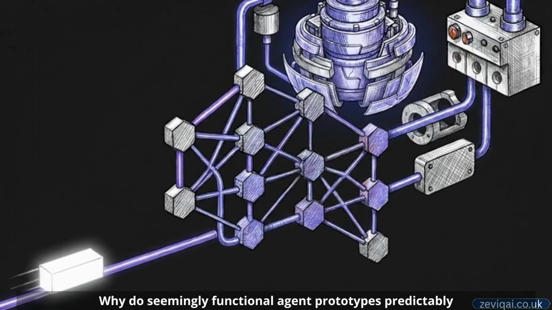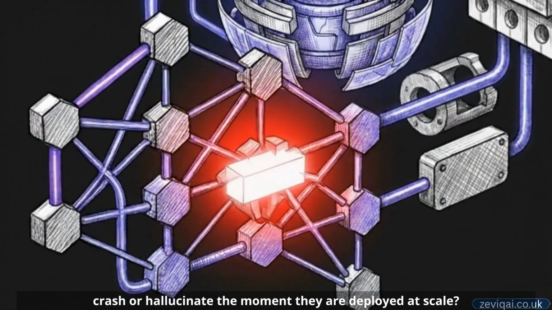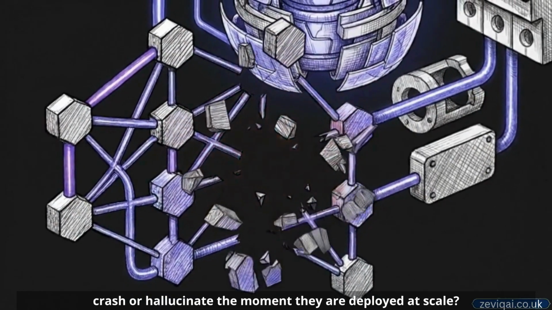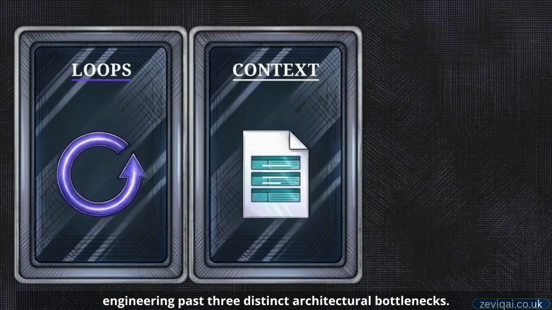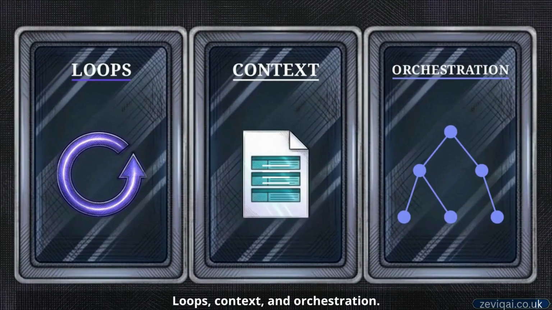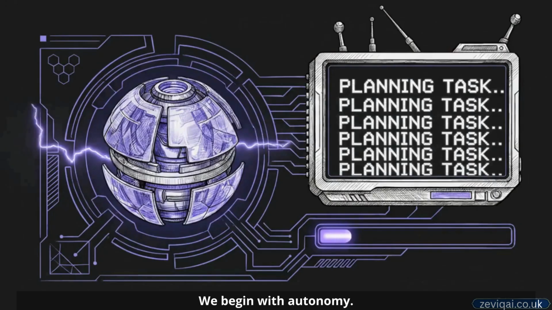Why do seemingly functional agent prototypes predictably crash or hallucinate the moment they are deployed at scale? True production scaling requires diagnosing and engineering past three distinct architectural bottlenecks: loops, context, and orchestration. Failing to bridge the engineering gap between prototype and production turns what should be a business asset into an unbounded financial and operational liability. We begin with autonomy.